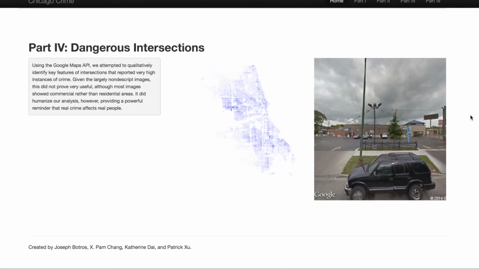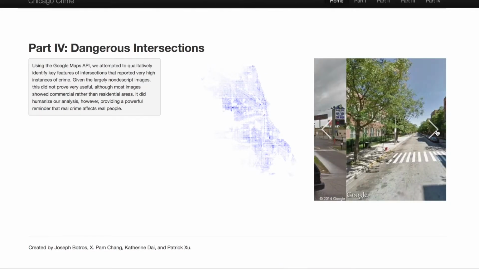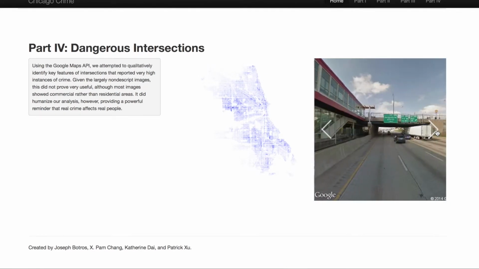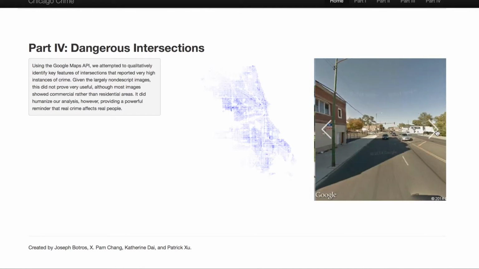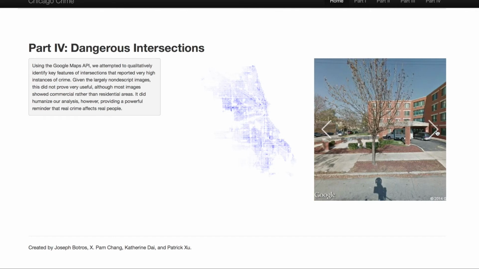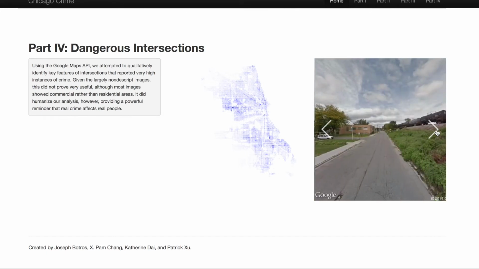Finally, we wanted to qualitatively understand the intersections that served as hotspots of crime. Using the Google Maps API, we pulled up images of these intersections. While there were no obvious patterns, it provided a human perspective to our analysis, reminding us that real crime affects real people.